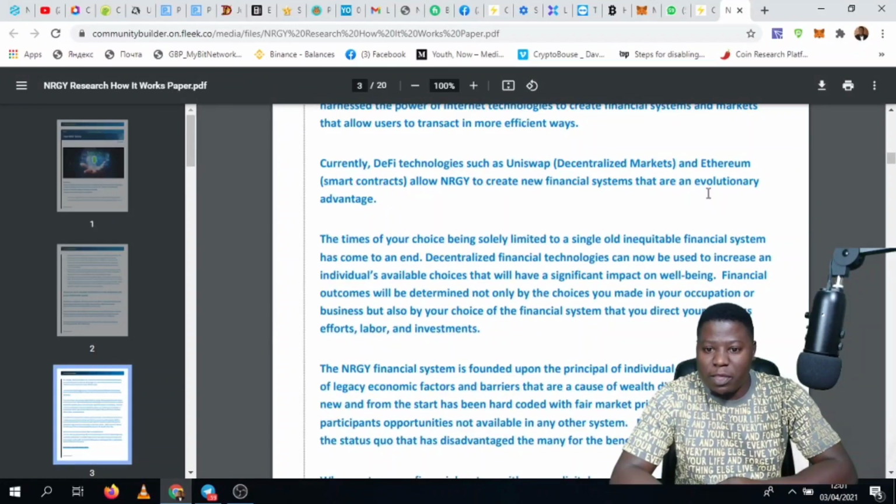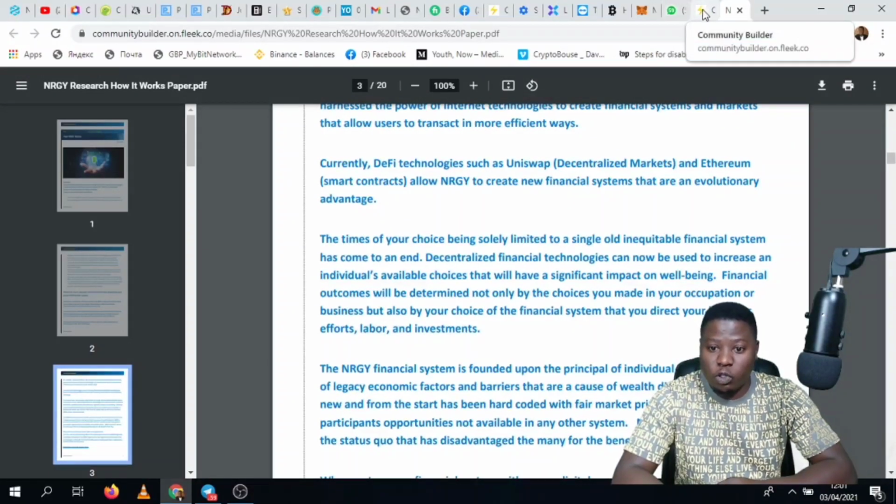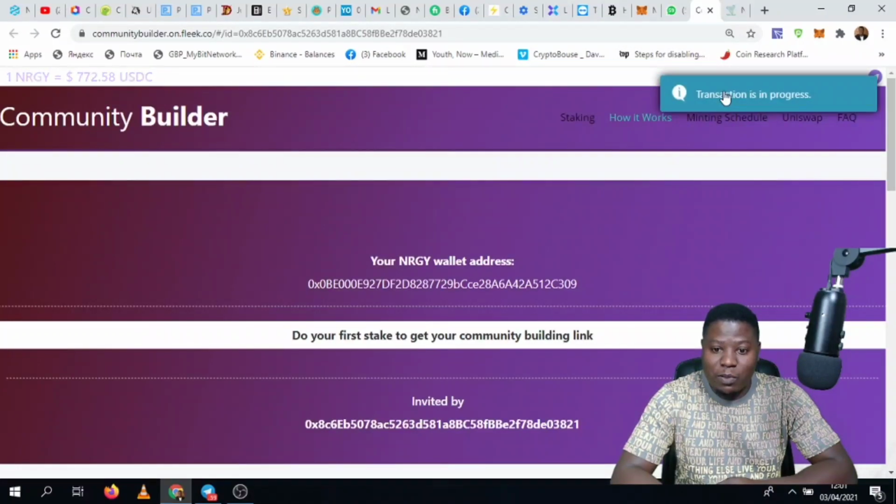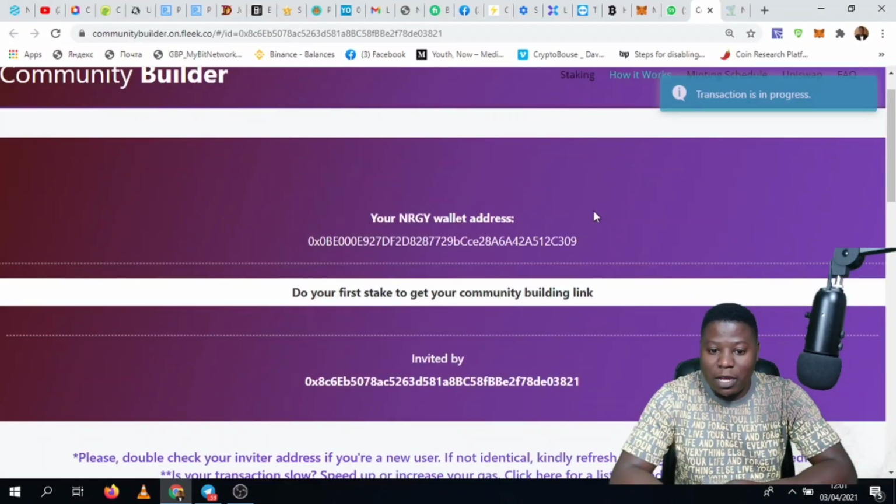The vision. So it's not about the price. By the way, you should always focus on the vision of the project than focusing on the price of the token or the coin on market. So you can also trace the price of energy from the community builder program. You can see it in real time here in USDC. One energy buy is selling at 772.58 USDC. USDC is an extremely stable token, the stable coin that is really trusted. That's what is paired in energy for those who want to buy on Uniswap. So you can as well check out on Uniswap and see how everything is going that side.